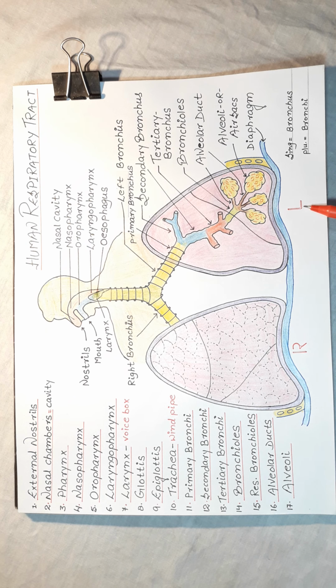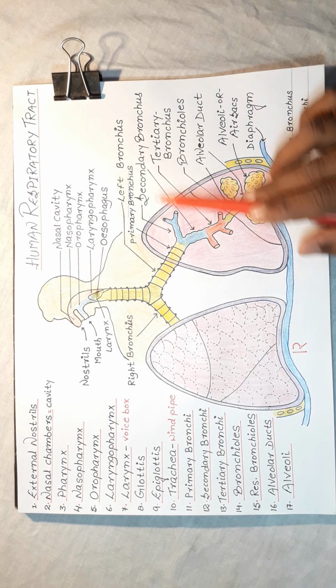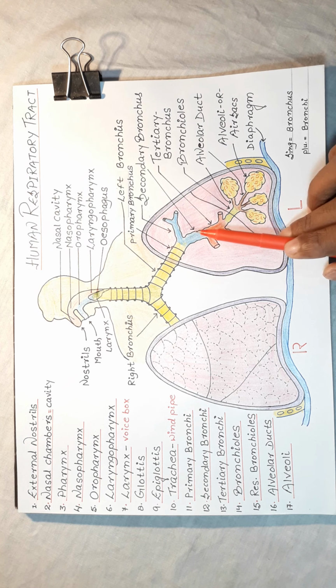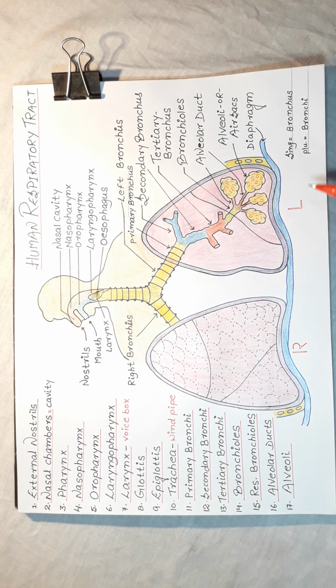Same as the left bronchus is divided into two bronchi that enter into the two lobes of the left lung.